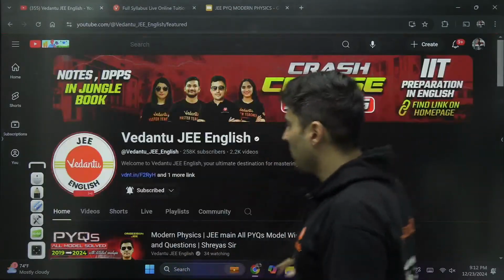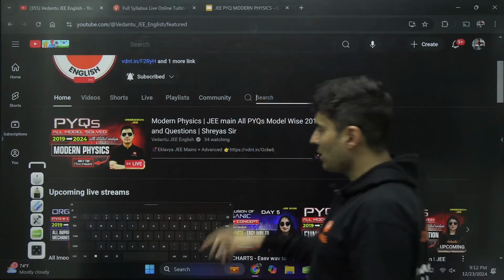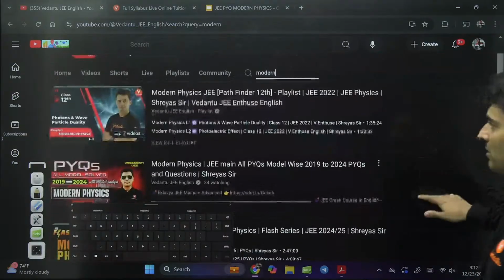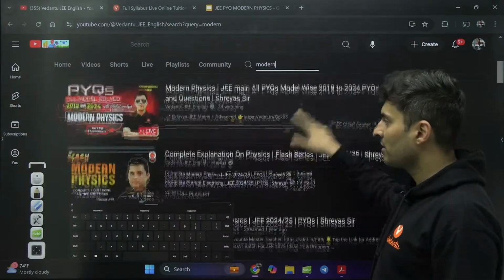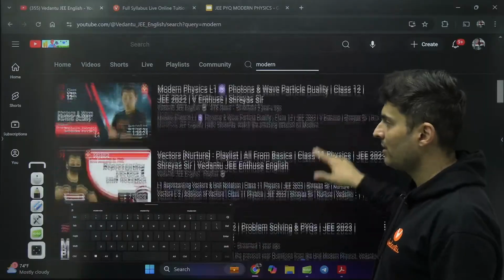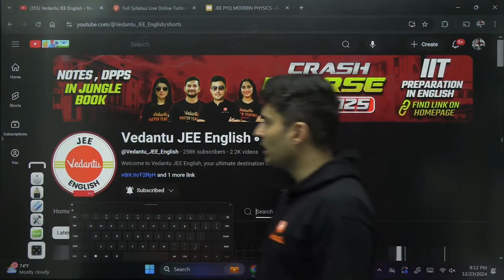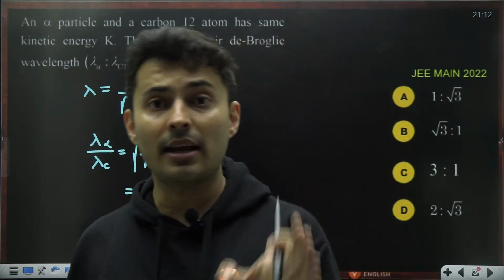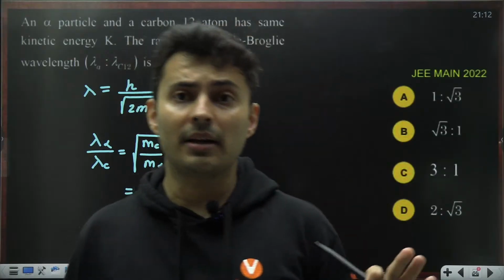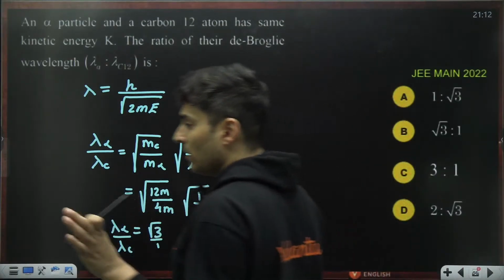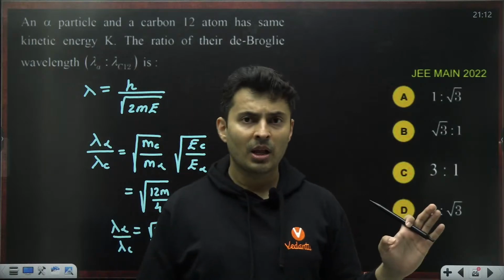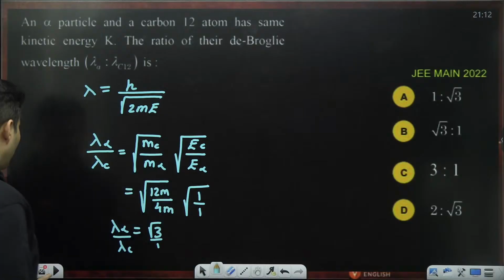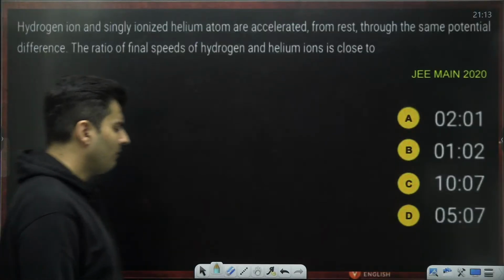If you want to study the chapter, you have multiple options. You just go to the page and search for modern. If you just search for modern, you will get all my classes. See, all the classes, modern physics, modern physics, modern physics. Just take up any lecture and watch it. It will not take you more than 2 days to master this chapter, but I guarantee around 10 marks, bare minimum, maybe 12 marks, you will get. Who wants to lose 12 marks here? And that too, if you get it within 2 days. Actually, if you make a little bit of effort, within 1.5 days only, you can do it.